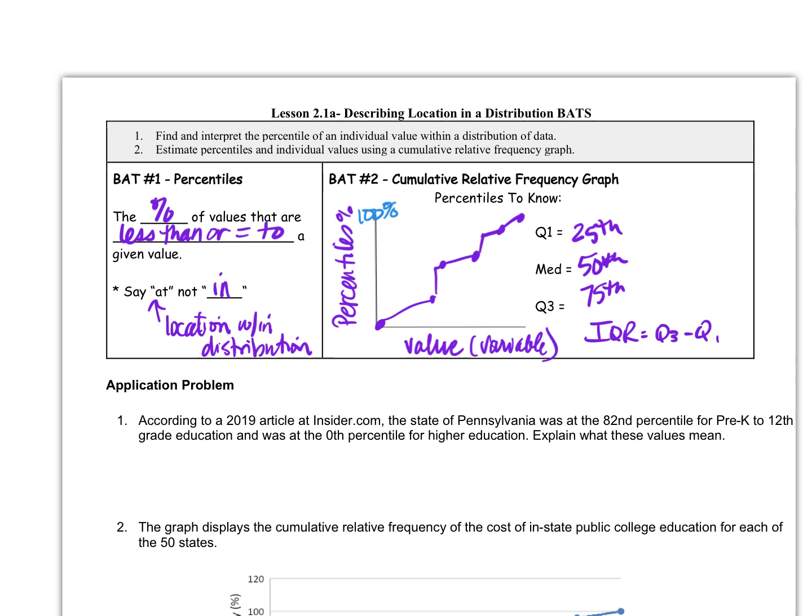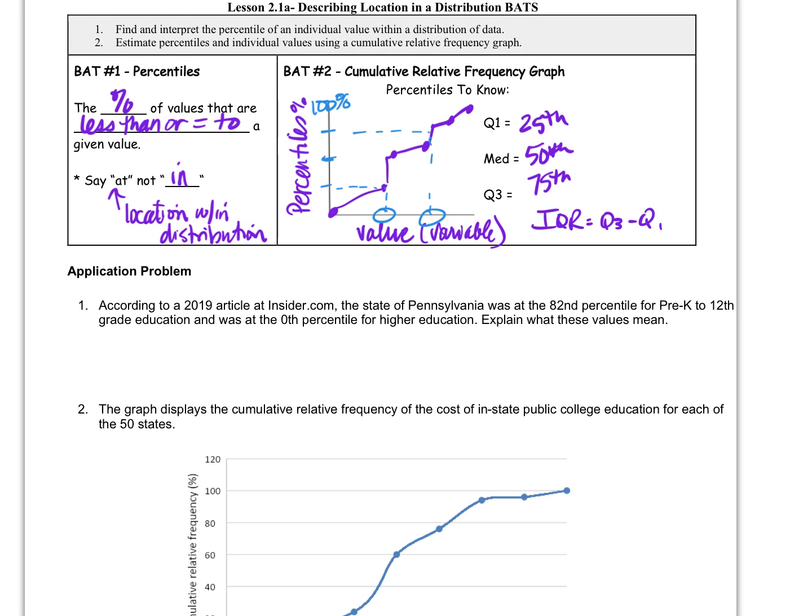This is always going to go up to 100%. So 50 is here, 75 is in there, 25%. Whatever these values are is my Q1 and my Q3. So you have the tools to find it. It's just not going to be given to you really clearly. All right, we good?